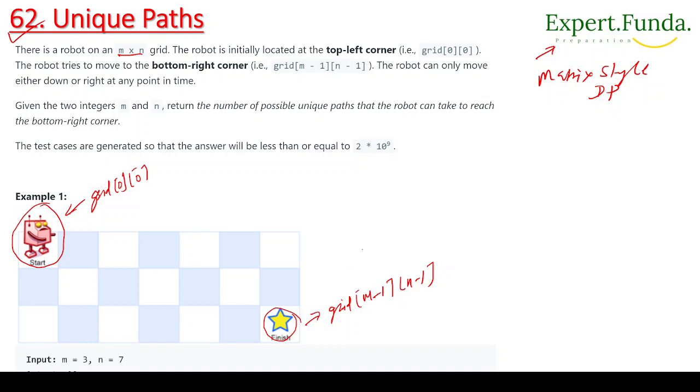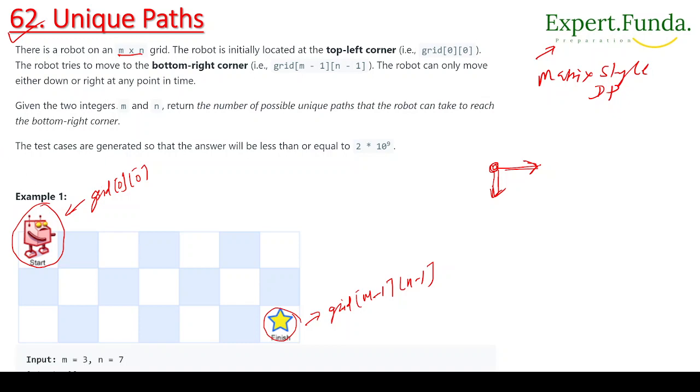Right now the robot can move only either downside or right side. At any point in time, in whichever cell he is on the whole grid, he can move either downside or right side.